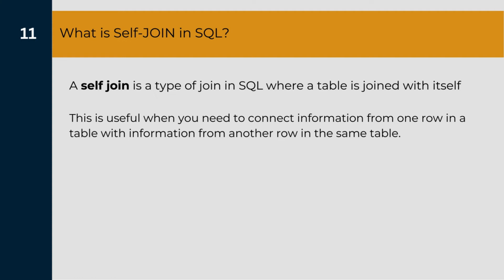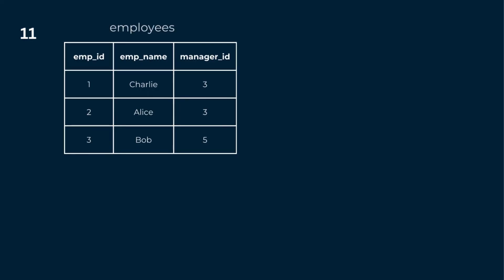Now let us understand this with a simple example. Suppose we have a table with the name employees. Now in this table we have the information about employee ID. In the second column we have employee name, and in the third column we have IDs of the manager of that particular employee. Now this manager ID is nothing but the employee ID of that particular manager.